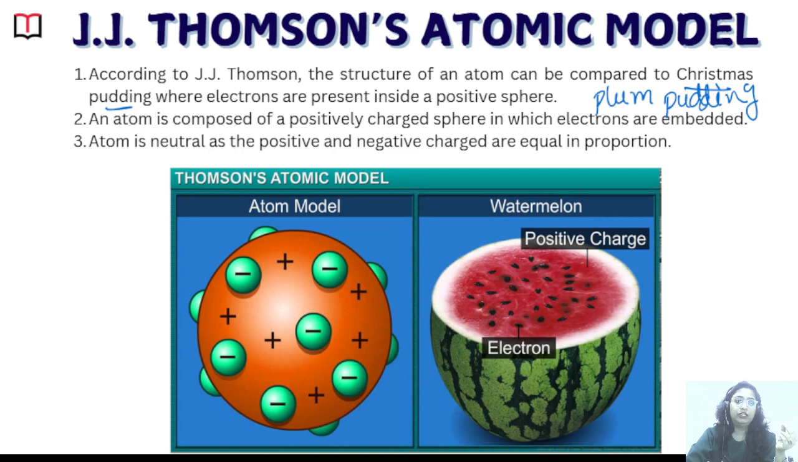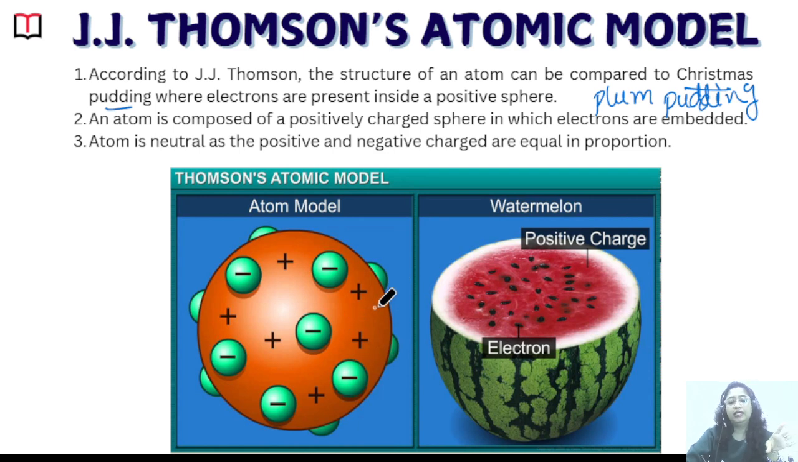So basically, according to this model, you can see in the watermelon, this red fleshy part, which is very sweet, tasty. We eat that. All of this red part is like that, and seeds are embedded into this red part in a watermelon, right? So similarly, an atom is like a sphere, which is a positively charged sphere. So he compared the positively charged sphere to the red fleshy part of a watermelon. Okay, and like the seeds are embedded inside the watermelon, similarly the electrons are embedded in the sphere.